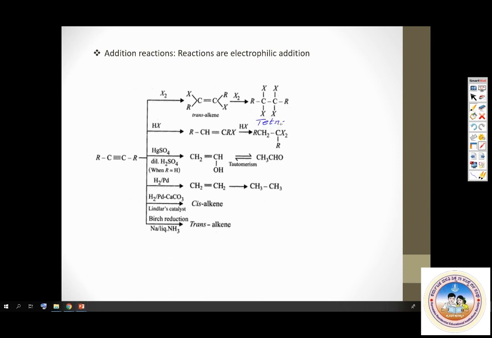Similarly, it adds on HX to first give you this compound, and then HX adds on to the double bond just in accordance to Markovnikov's rule, just like the way HX adds on to any other double bond. Okay, it's an unsymmetrical alkene. So HX adds on in accordance to Markovnikov's rule. This is Markovnikov's addition.